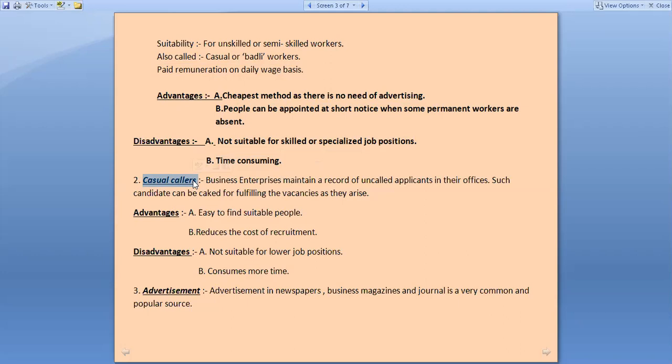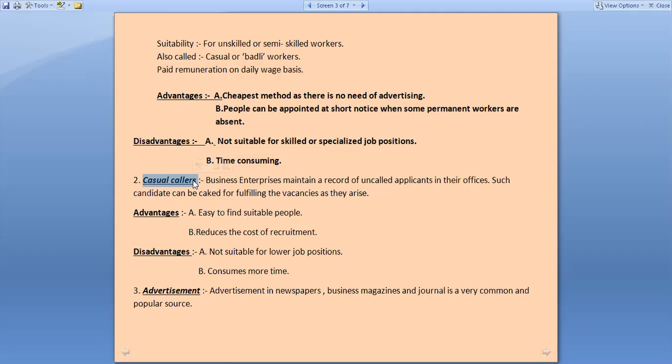Or sometimes it also happens that even when there is no requirement, some job seekers submit their biodatas in the organization, saying that whenever you require, please call us. So at that time, that company used to keep or record such information with them, that in future, if we require, we will call them. At present it might be possible you are not in need, but in future you can call.